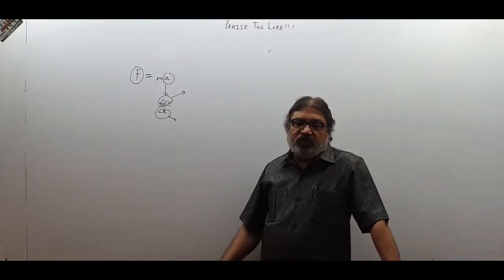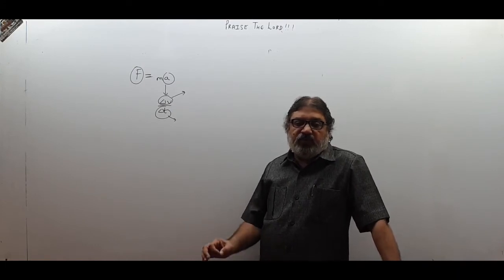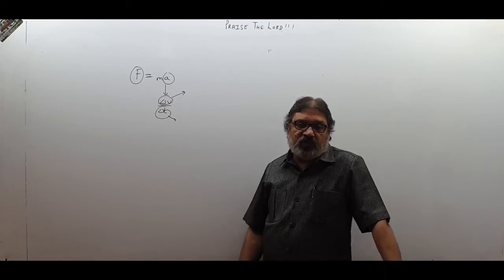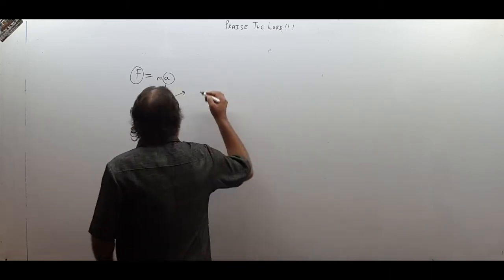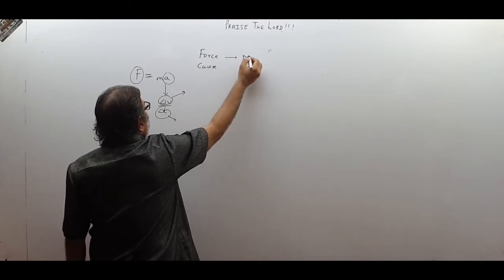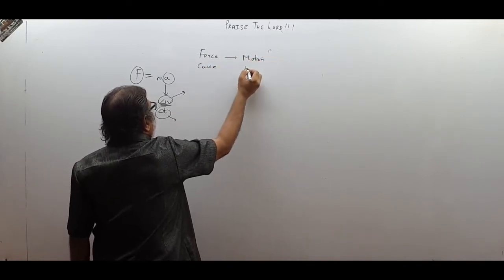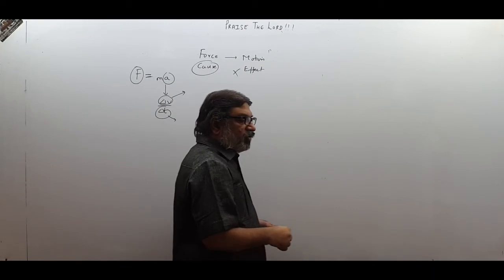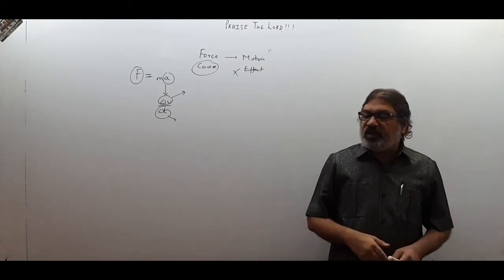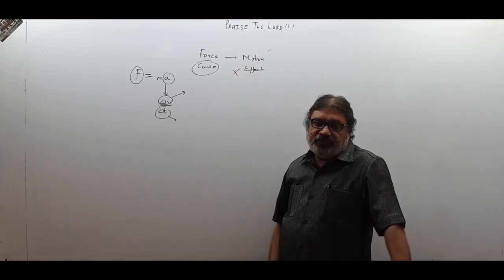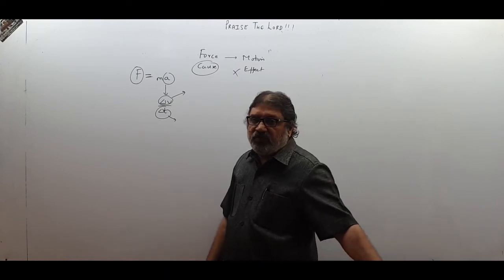See, if you say force is the cause of motion, that means if there is no force, there will be no motion, because you are saying force is the cause and motion is the effect. Till the time the cause is not there, the effect cannot be produced. As far as there is no cause, the effect will not be there. So the cause has to occur, then only the effect will come. That is very true. Now what is Newton's first law of motion?